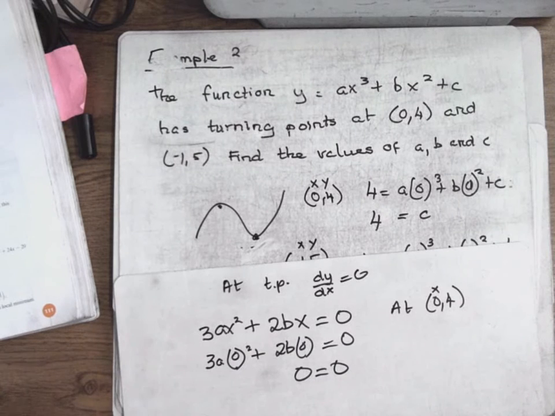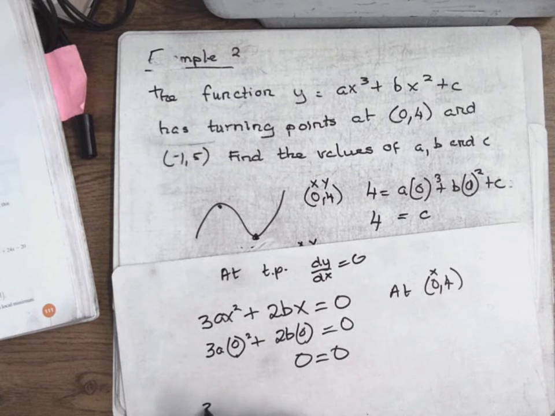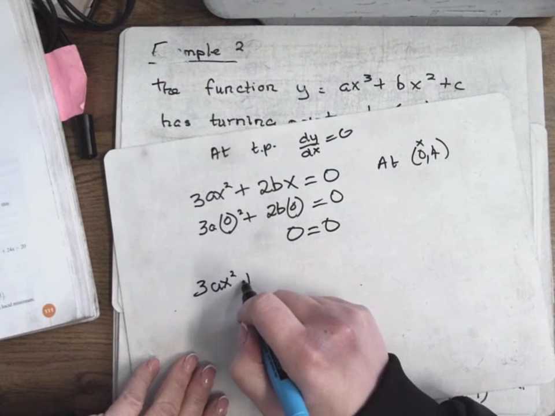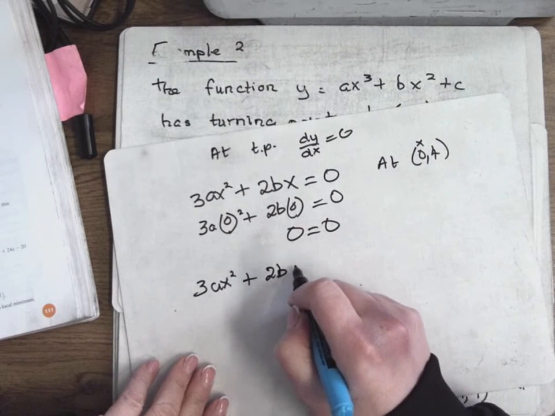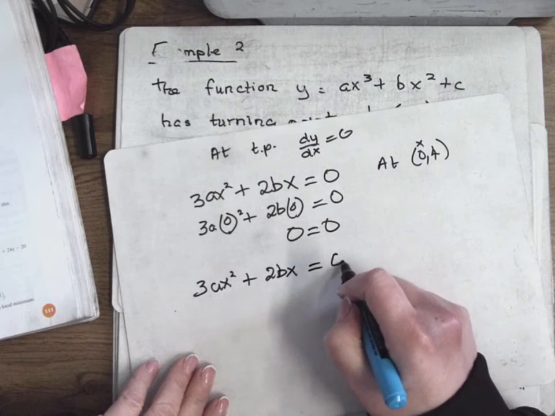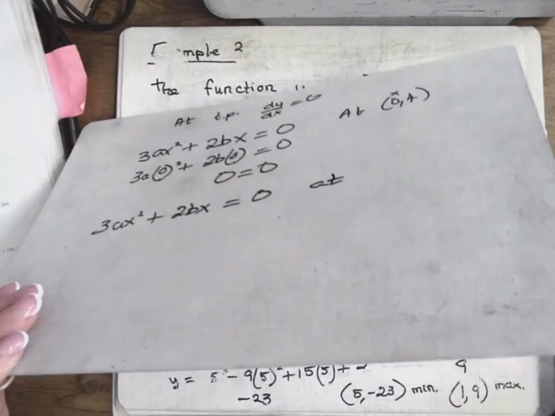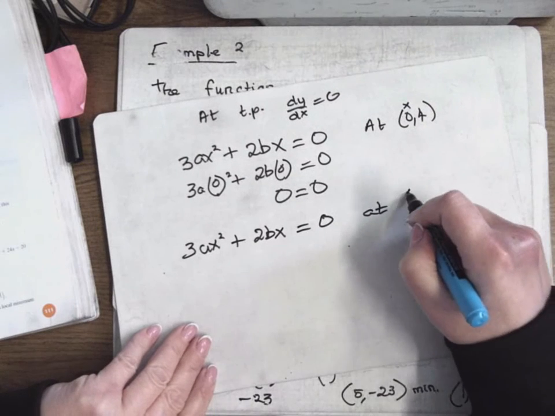So let's use the other turning point. dy dx is 3ax squared plus 2bx, and I know that equals 0 at the other turning point also. The other turning point was minus 1, 5.